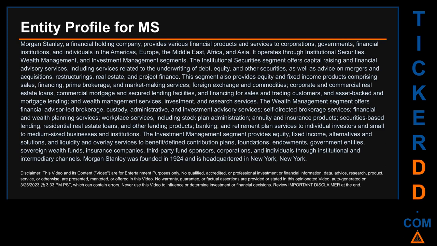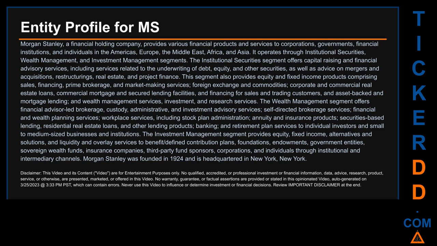The wealth management segment offers financial advisor-led brokerage, custody, administrative, and investment advisory services, self-directed brokerage services, financial and wealth planning services, workplace services, including stock plan administration, annuity and insurance products, securities-based lending, residential real estate loans, and other lending products, banking, and retirement plan services to individual investors and small to medium-sized businesses and institutions.